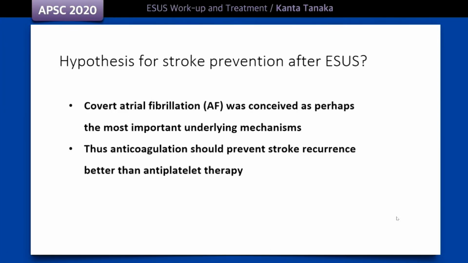As I mentioned earlier, ESUS was introduced as a clinical concept for RCTs for secondary prevention. Then, what were the hypotheses in stroke prevention trials for ESUS? The hypothesis for the RCTs was that covert or subclinical atrial fibrillation, AF, may be the most important underlying mechanism of ESUS, and thus, anticoagulation should prevent stroke recurrence better than antiplatelet therapy.